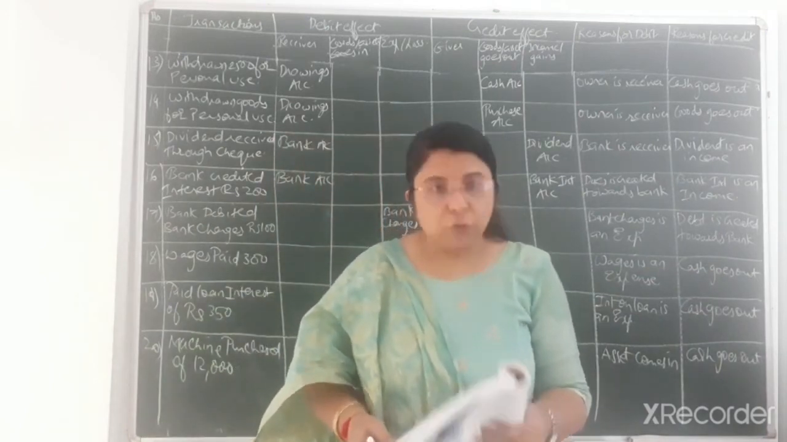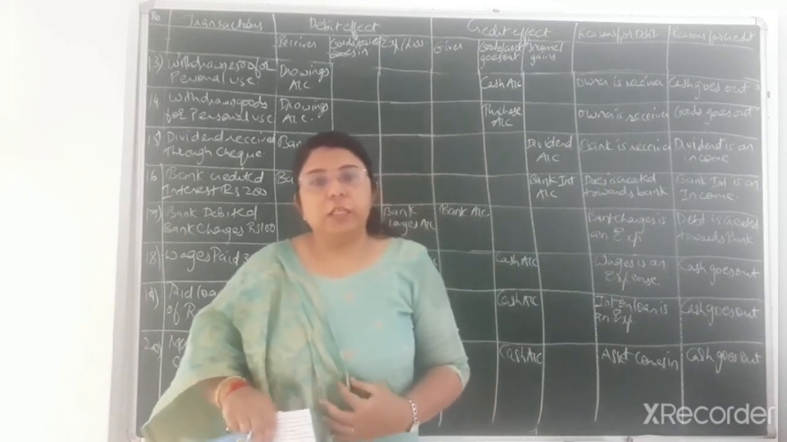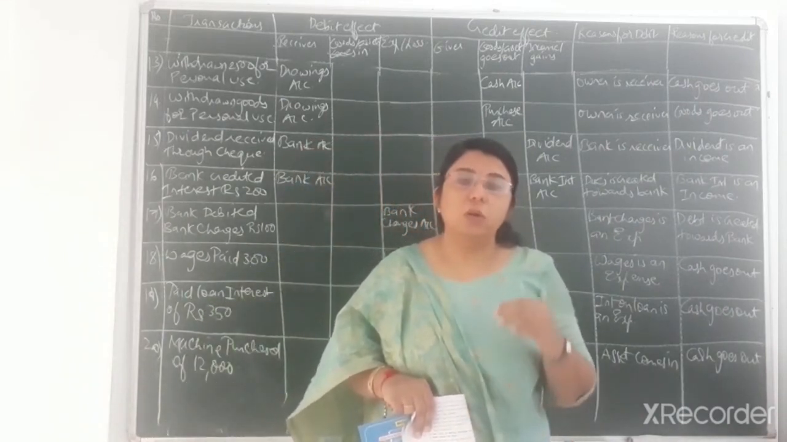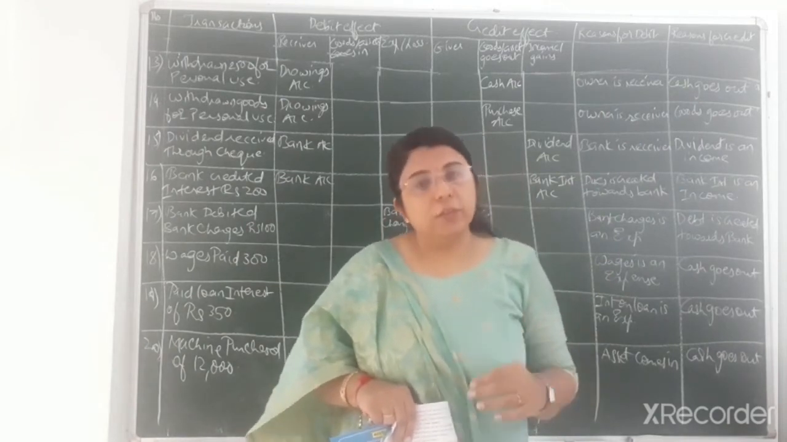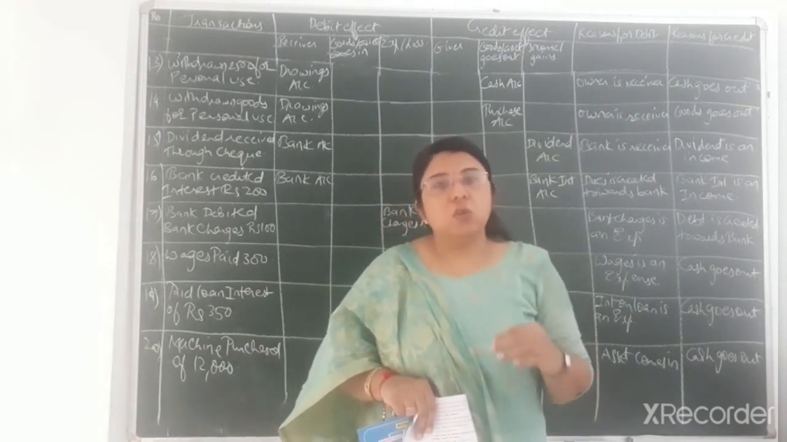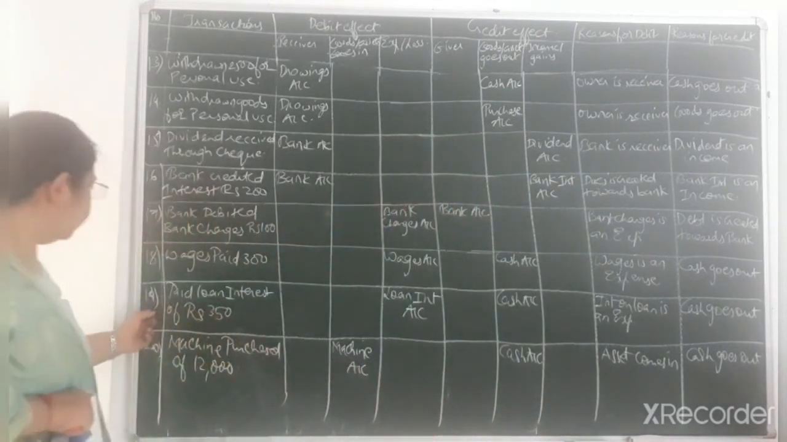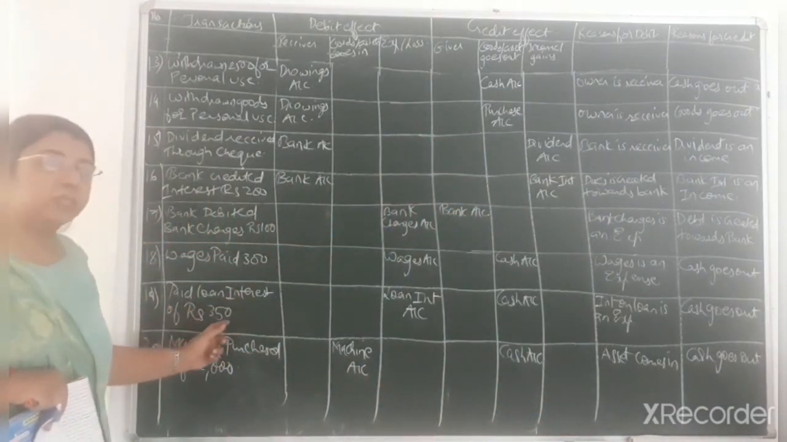Paid loan interest of rupees 350. If we have taken the loan, then on a regular basis we have to pay interest on that loan, that interest amount is rupees 350. So that is also one kind of expense for the firm. Okay, so here you can see the 19th transaction, paid loan interest of rupees 350.